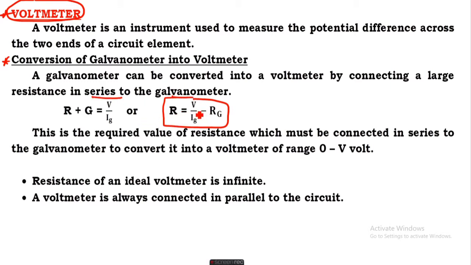For that, the expression is R equals V upon Ig minus G. And the resistance of an ideal voltmeter is infinite.